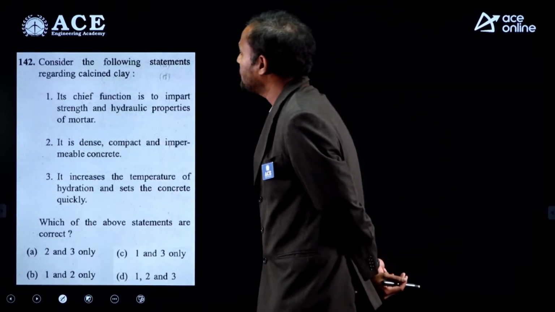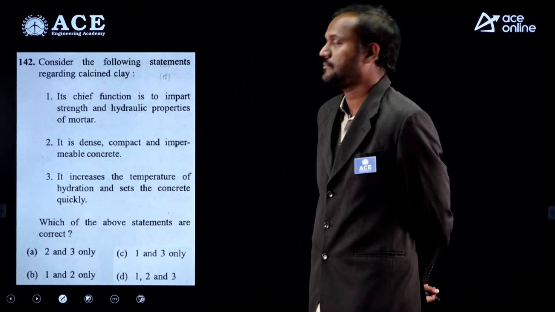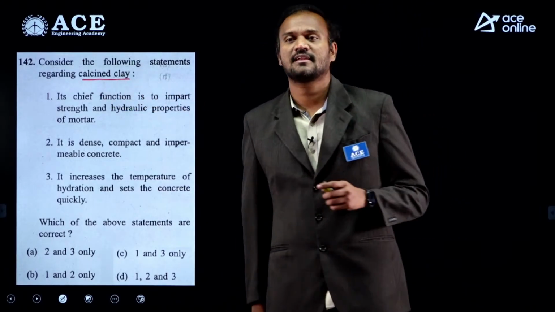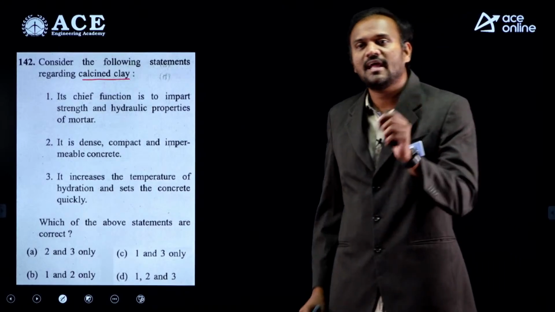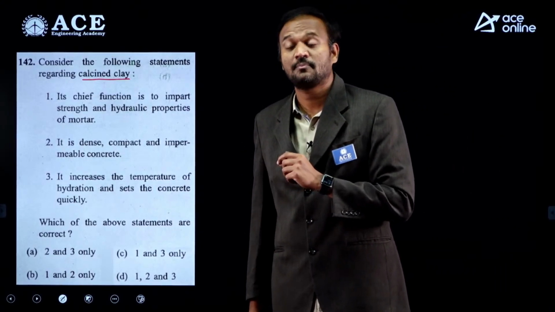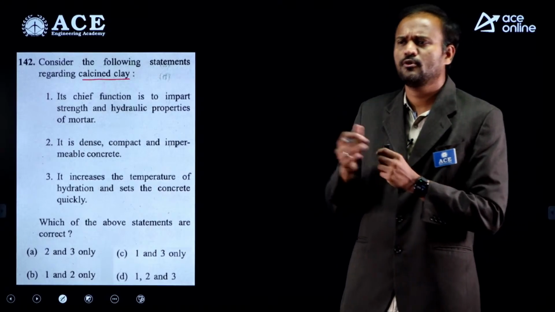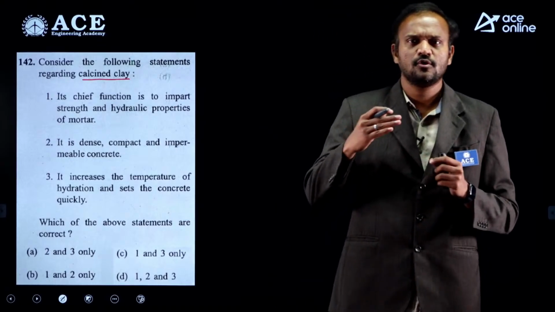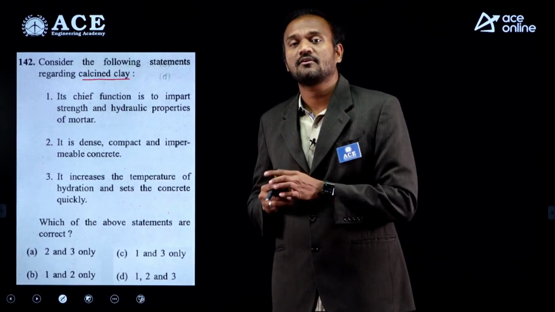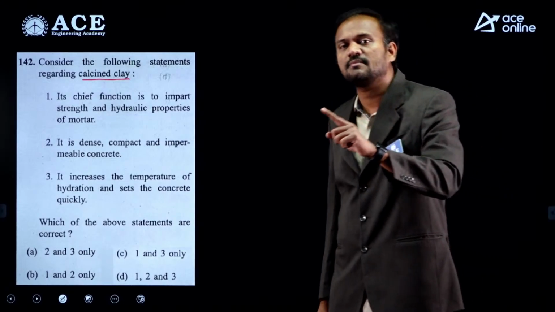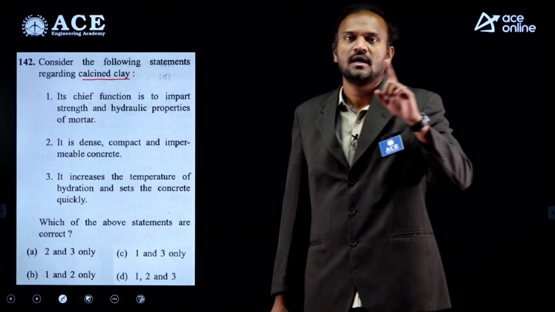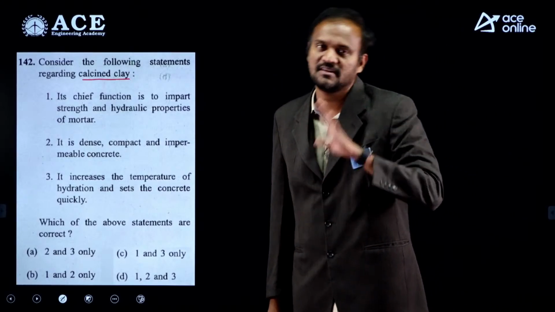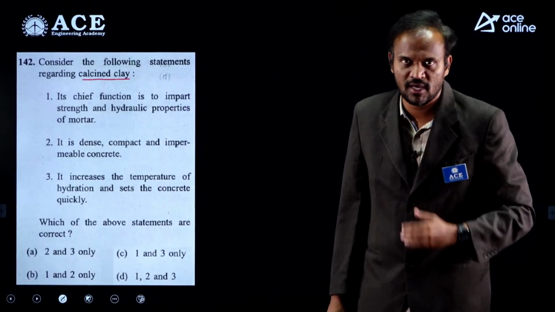Right. Consider the following statements regarding calcined clay. Now, where have we heard about calcined clay? In Portland pozzolana cement preparation, in the production of Portland pozzolana cement, you must have heard about calcined clay. So how do we get PPC? We get PPC by intergrinding cement clinkers with fly ash or a mix of fly ash and calcined clay. That is how you get Portland pozzolana cement.